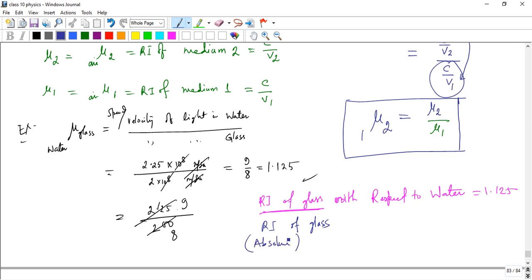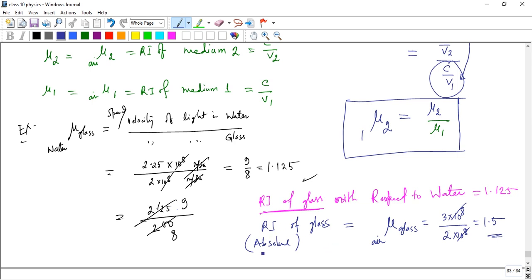So if I calculate absolute refractive index, that is equal to mu of air to glass. We know that the speed of light in air is 3 into 10 to the power 8 meters per second, and in glass it is 2 into 10 to the power 8 meters per second. So that cancels, and that is 1.5. That is the absolute refractive index of glass.